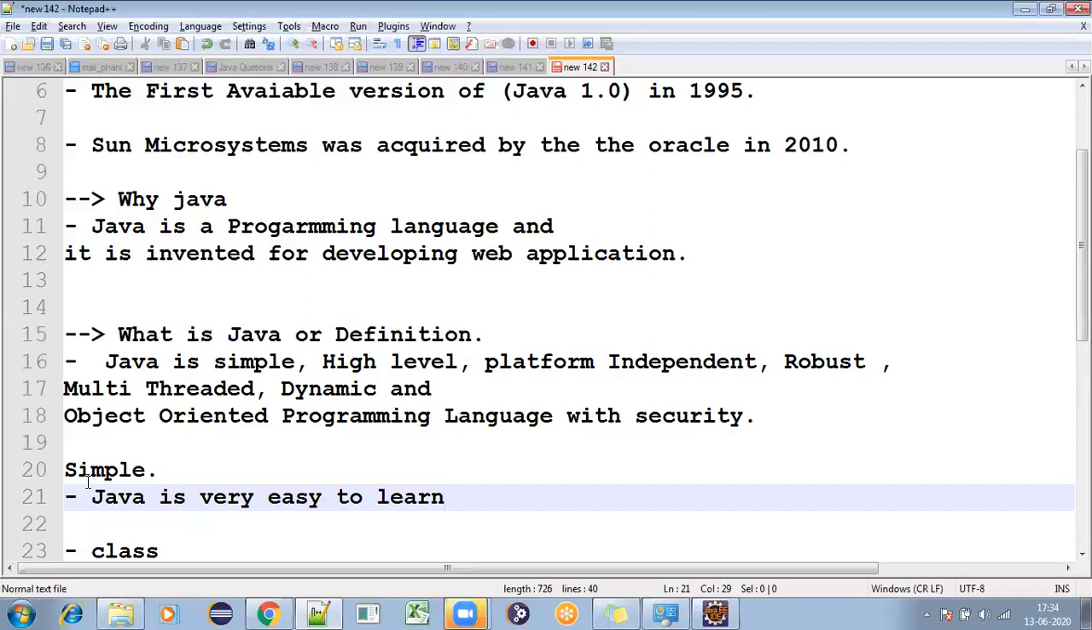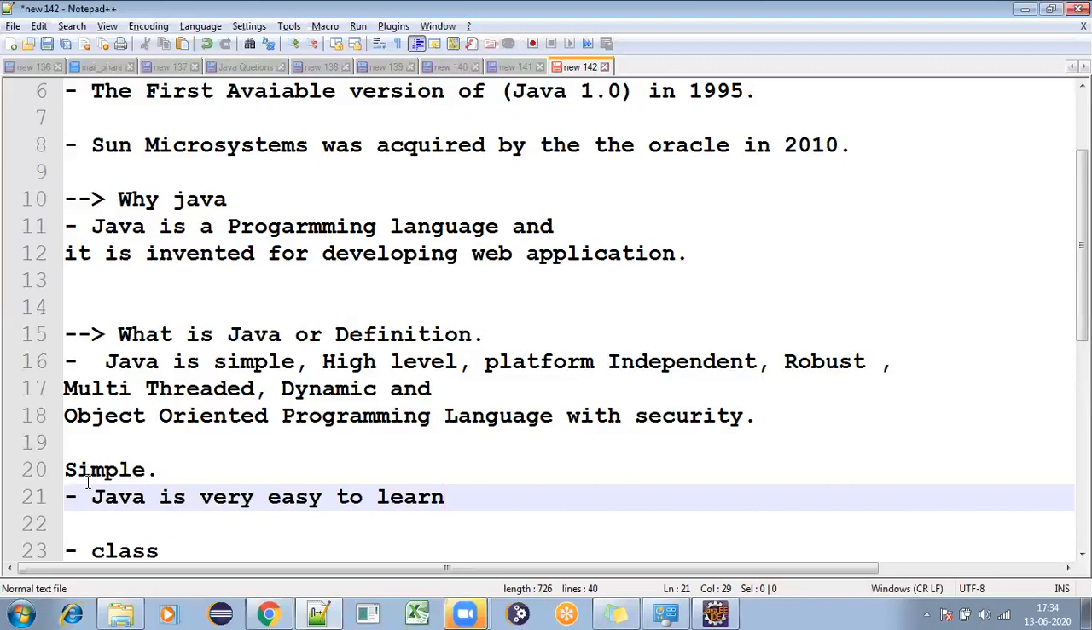Because the syntax is very simple, once you start doing things, you will understand how easy it is. So again I can say, if you know English, yes, you are eligible to learn the Java language.